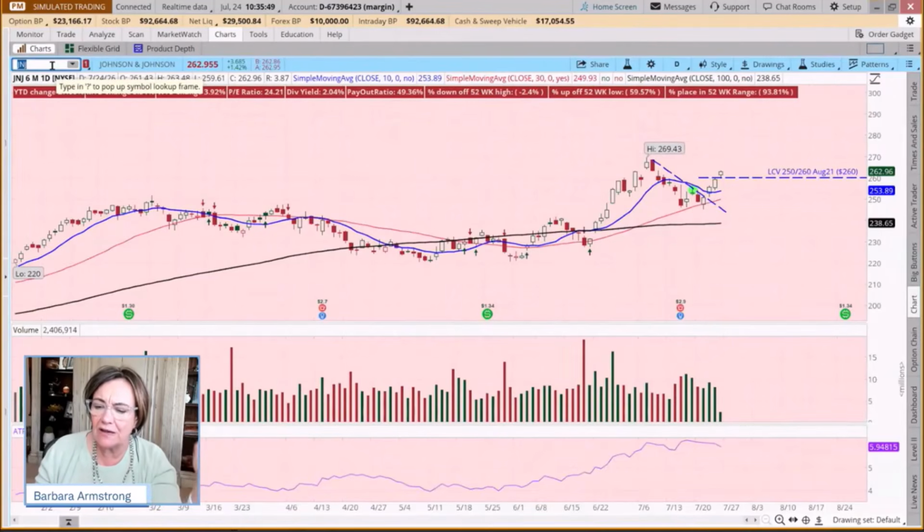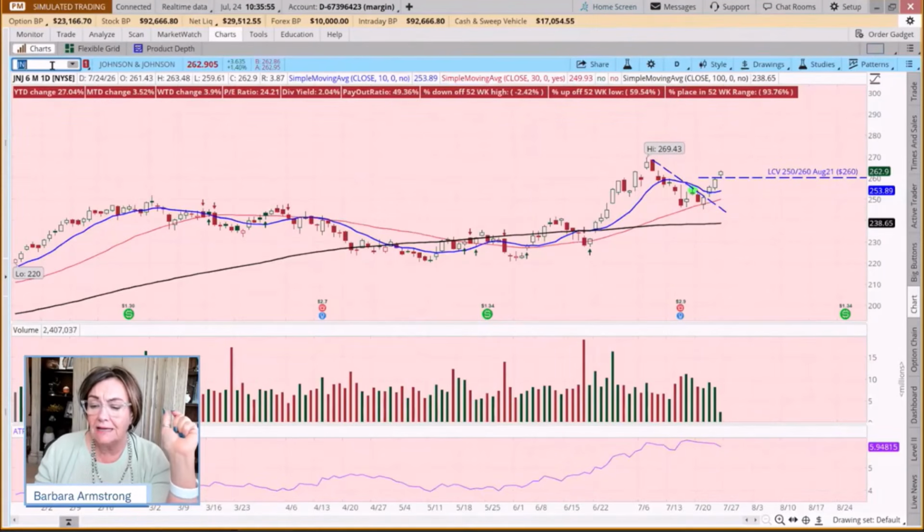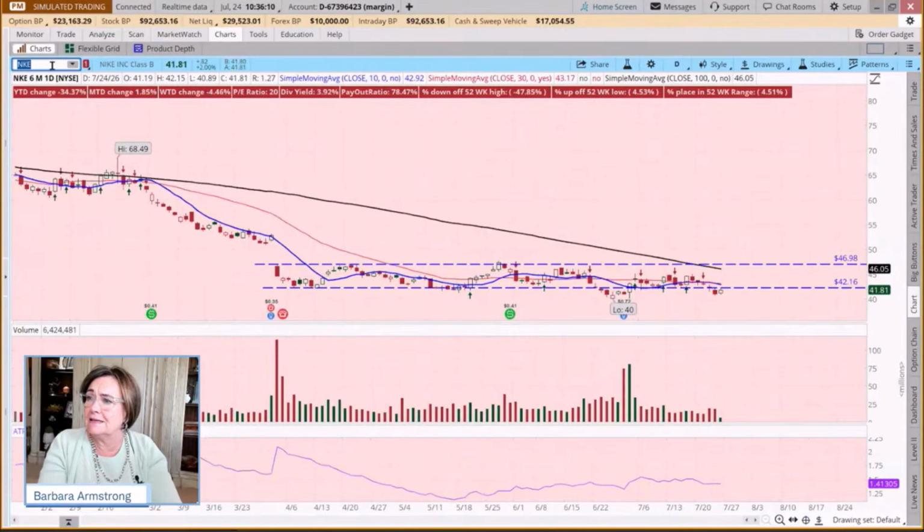And the reason that we haven't done a lot of bearish trades is that the market overall has been bullish. It's really counter to what's going on in the market to be trading bearishly. But there are a lot of stocks like Nike and Lulu and Adobe. If we look at these, Nike has been going sideways for months and months.